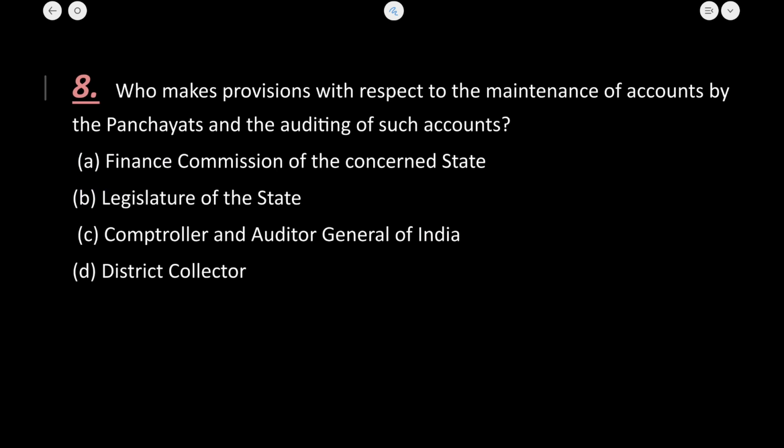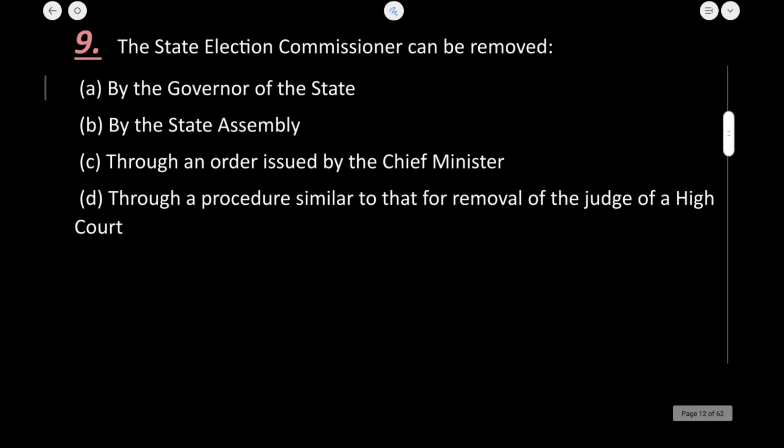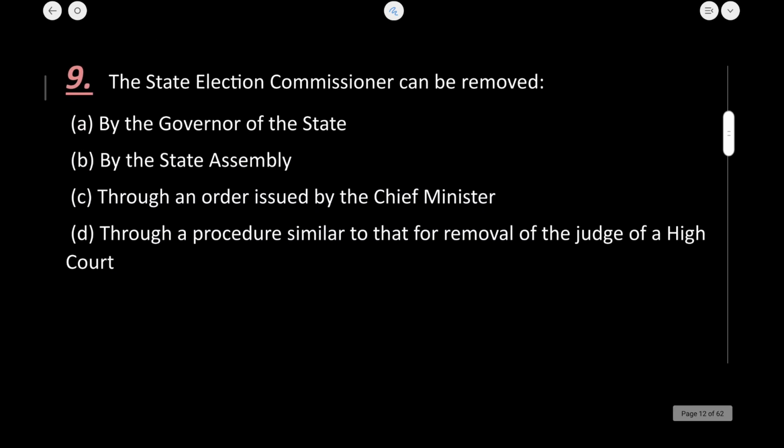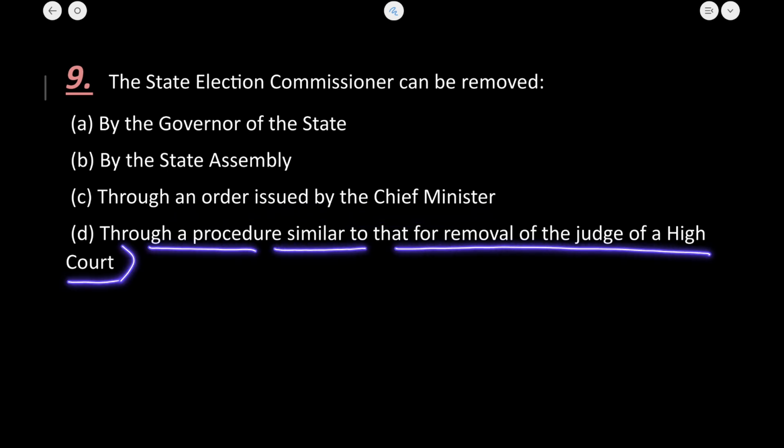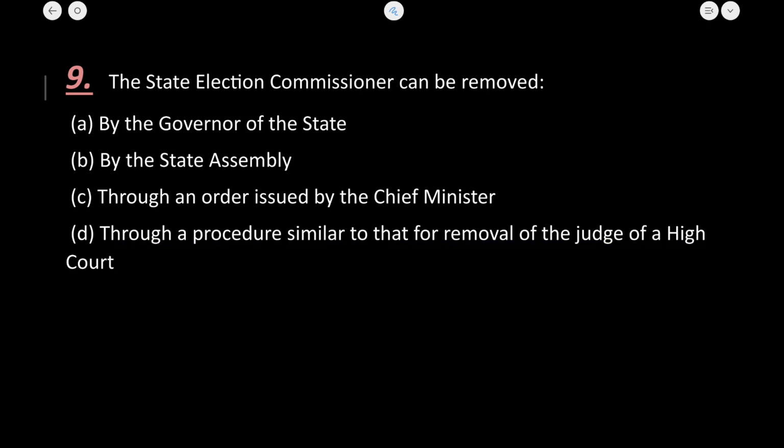Now let us see question number 9. The question is: the state election commissioner can be removed by the governor, by the state assembly, through an order issued by the chief minister, or through a procedure similar to that of the removal of the judge of the high court. Now I already told you, when I was teaching you the Supreme Court chapter,